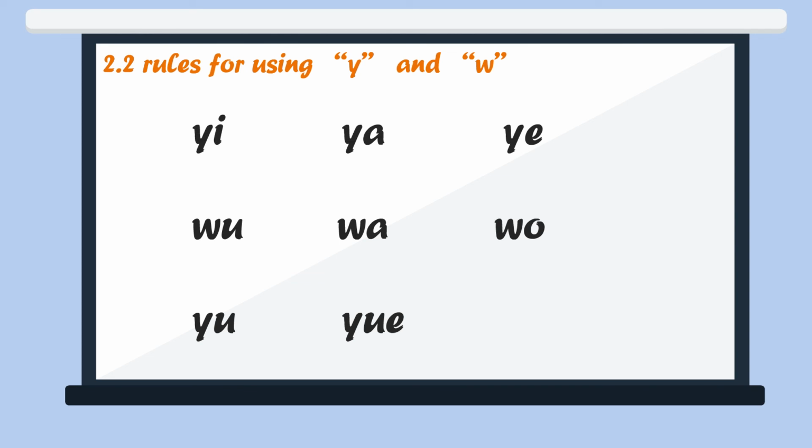Let's read them together. I, ya, ye, u, wa, wo, ü, yue。你学会了吗？